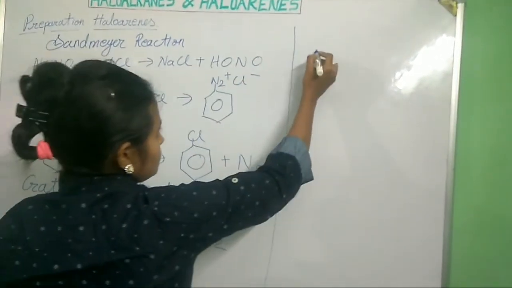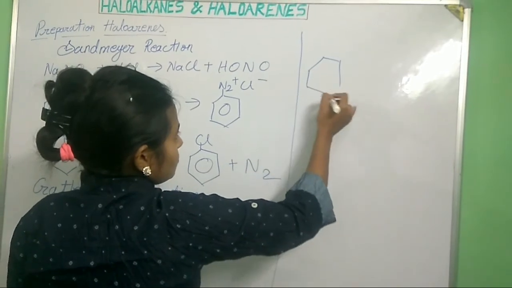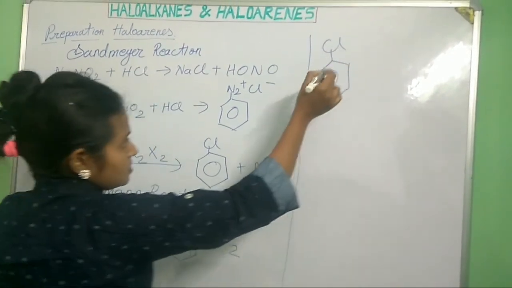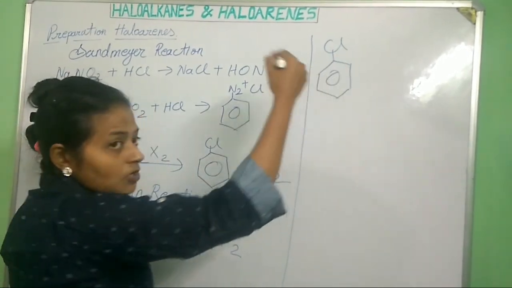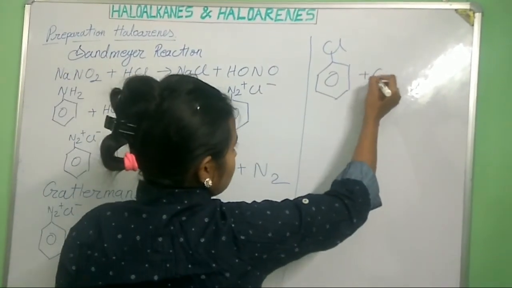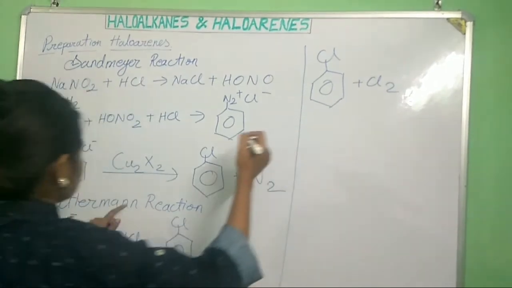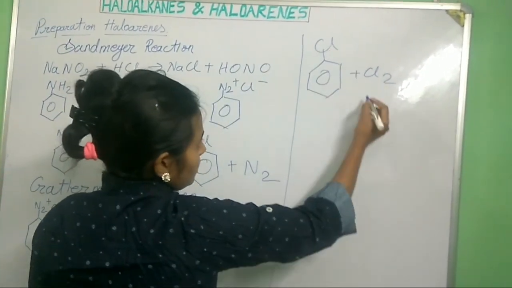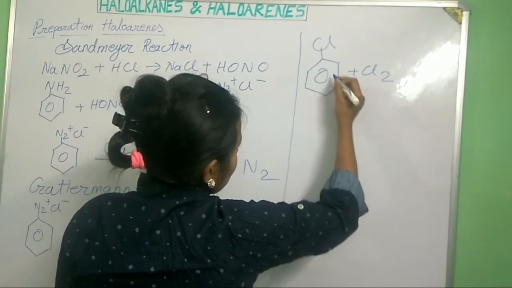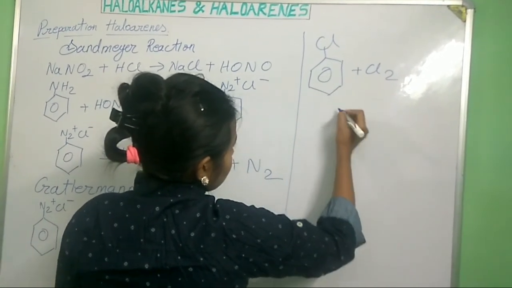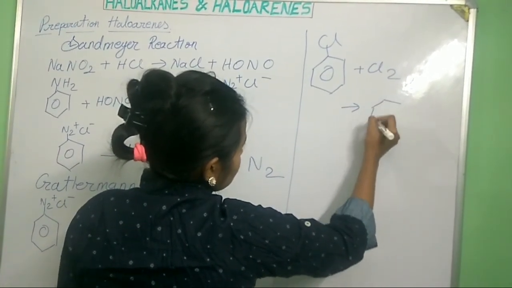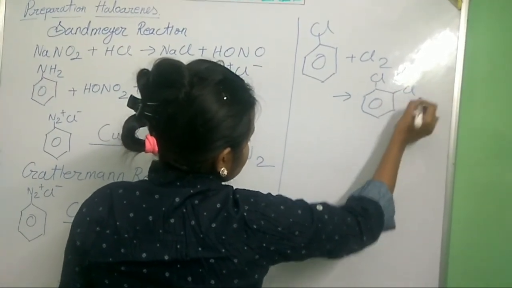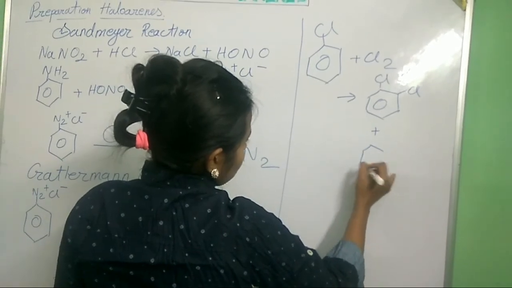Now, if excess chlorine is present and chlorobenzene is already present, chlorine is an ortho-para-directing group, so ortho and para products will be formed, with Cl at the ortho position and also at the para position.